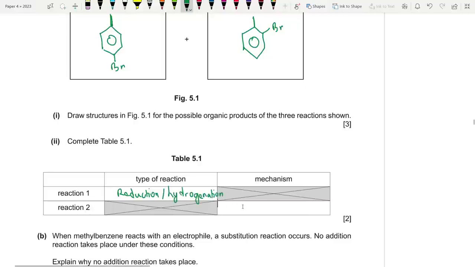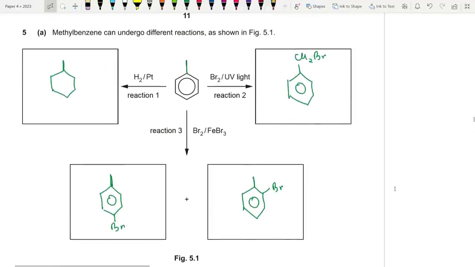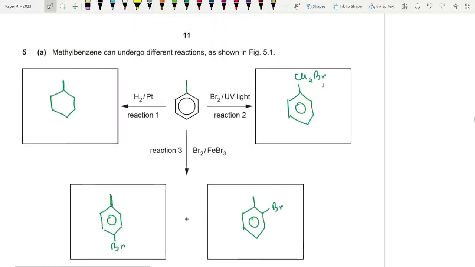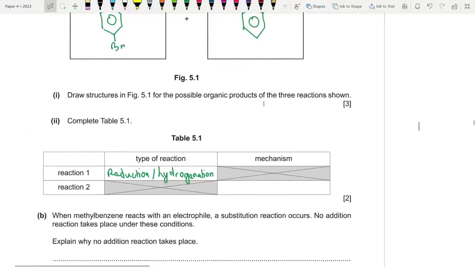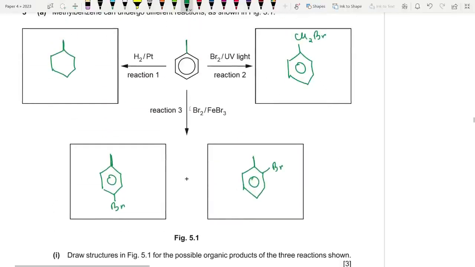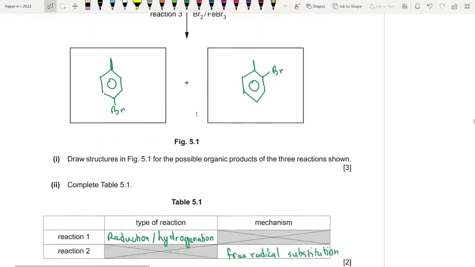And for reaction 2, what is the type they've asked? Type. It's basically no, what's the mechanism? The type is substitution, but the mechanism is free radical substitution, right? So free radical substitution. Fine, awesome. And what about reaction 3? The mechanism is Friedel-Crafts. Sorry, the mechanism is electrophilic substitution, okay? And this is just the type is halogenation.